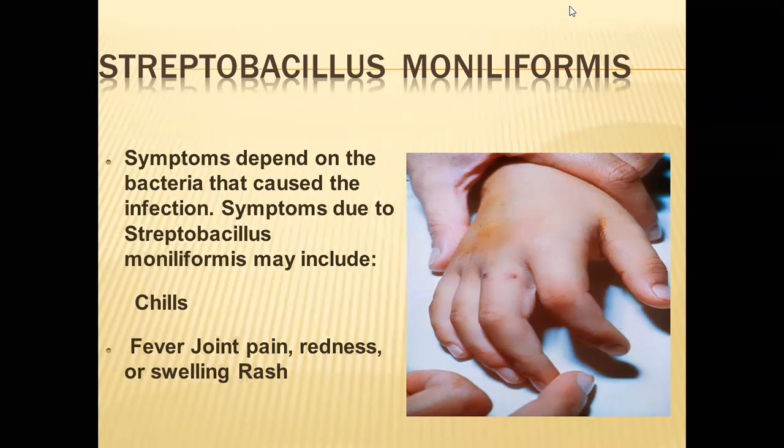So the second bacteria responsible for producing the disease has signs and symptoms of chills, then fever, joint pain, then redness or swelling, rashes.